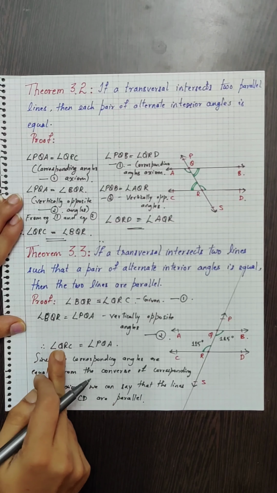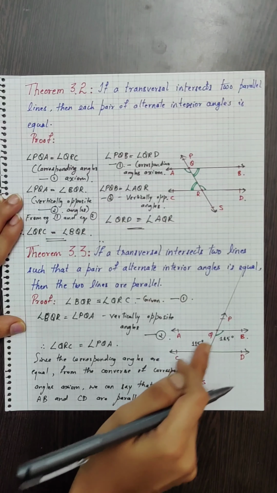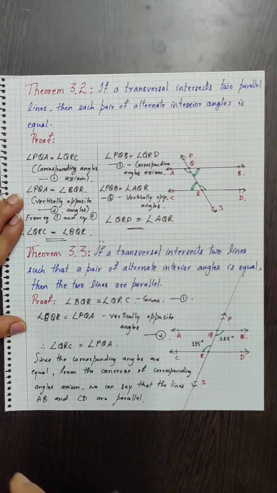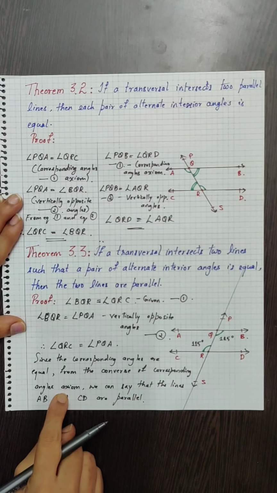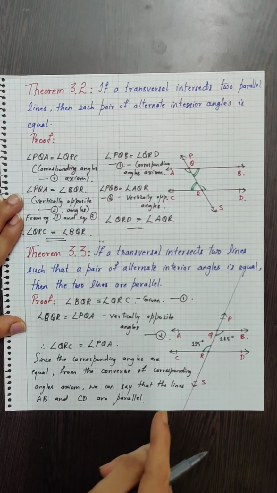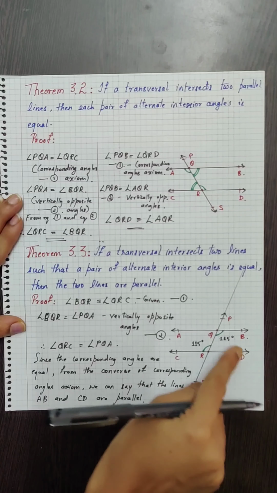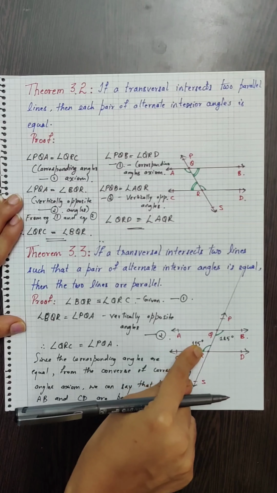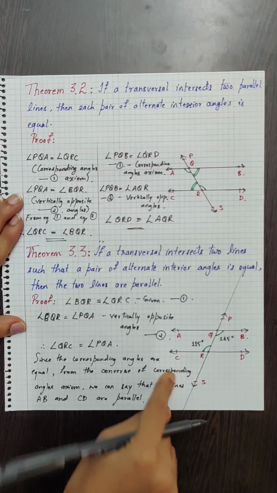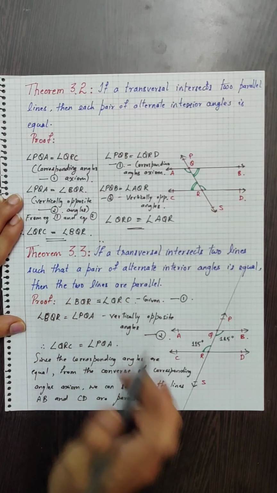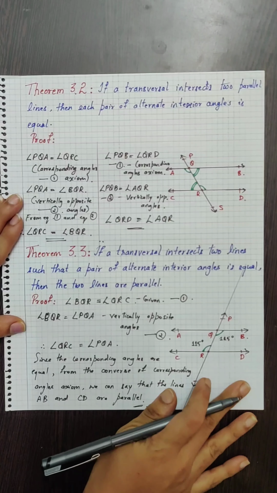So we just proved that the corresponding angles are equal. Angle PQA is equal to angle QRC. So from the converse of the corresponding angles axiom, that is, if a transversal intersects two lines in such a way that the corresponding angles are equal, then the two lines are parallel. So theorem 3.3 is also proved.